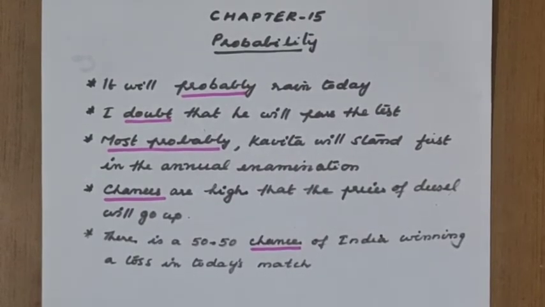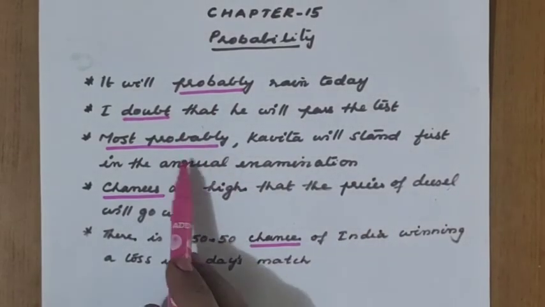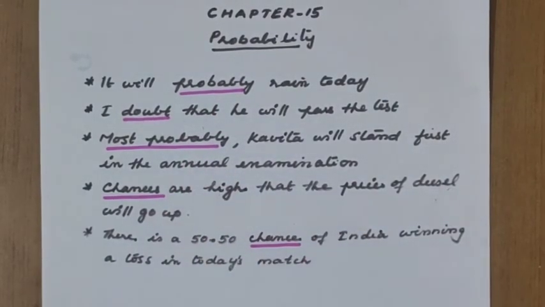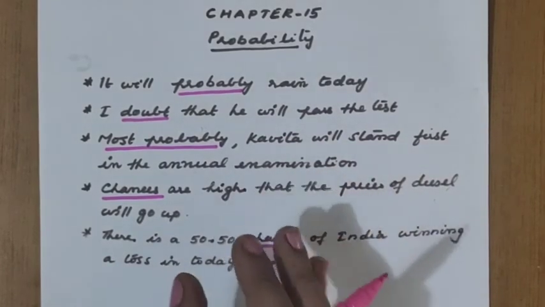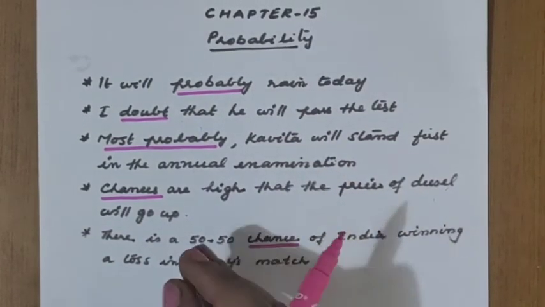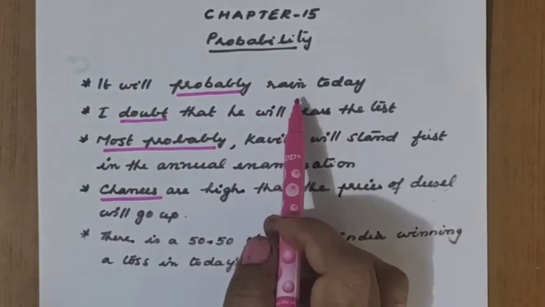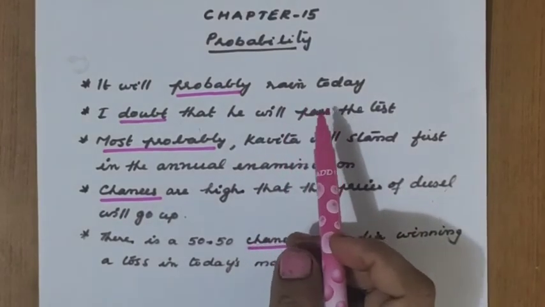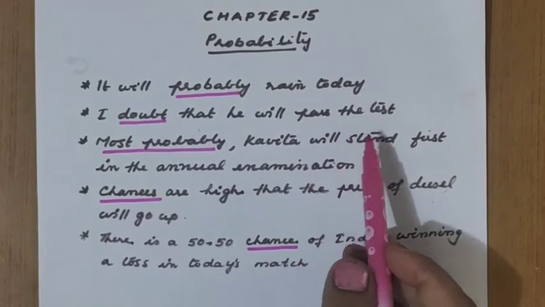In everyday life situations, you have come across this type of words. See, if you observe the statements, you can see words like probably, doubt, most probably, chance. This uncertainty is there. What is the meaning of these words? It shows that it may or may not happen. It may or may not happen that day. That means rain may be there or may not be there. He may pass the test, he may not.